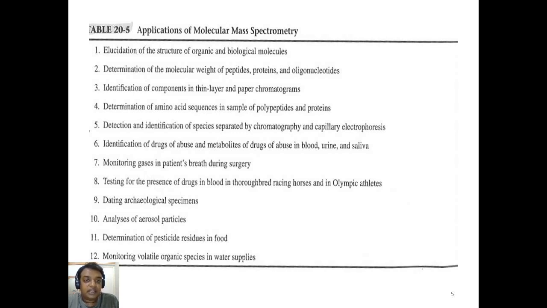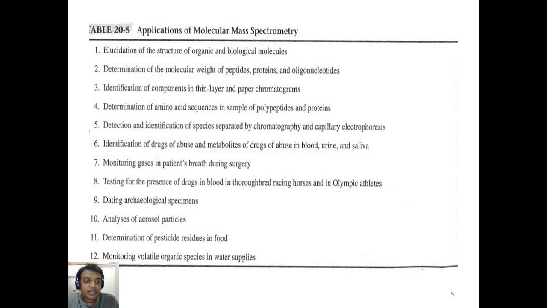Identification of compounds in thin layer and paper chromatograms. This is nothing but the fused methodology. That means your HPLC or HPTLC is attached with the mass spectrometry. It's also called LCMS, or sometimes it is possible to attach two coupled mass spectrometers. It's called LCMS-MS. Next, determination of amino acid sequencing in samples of polypeptides and proteins. Detection and identification of species separated by chromatography and capillary electrophoresis.